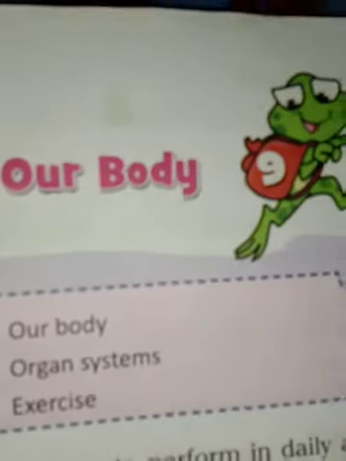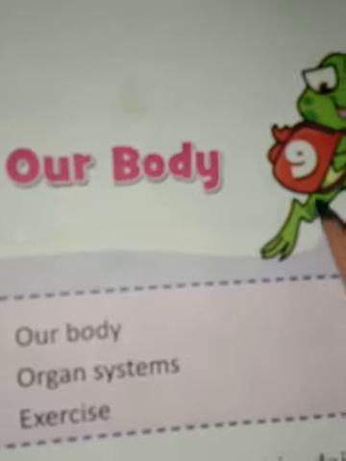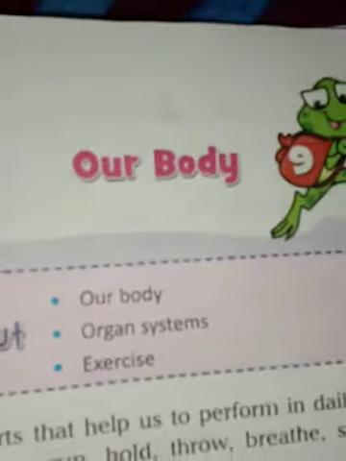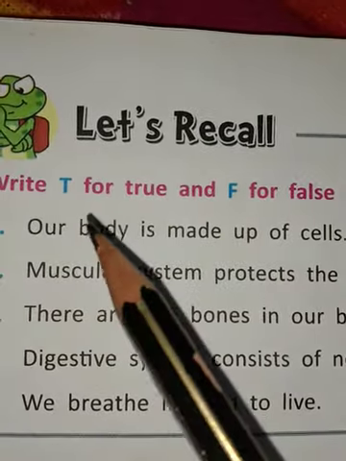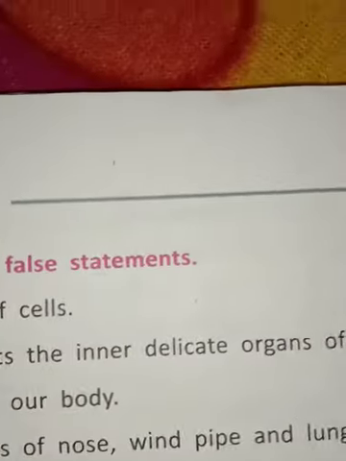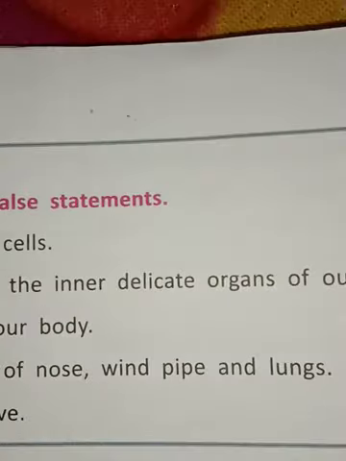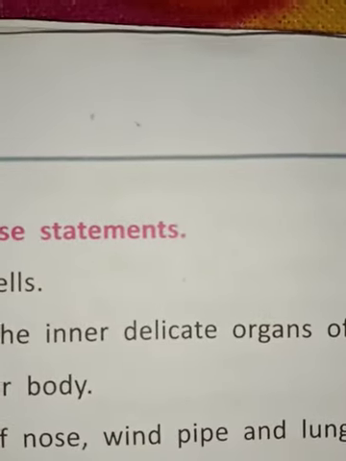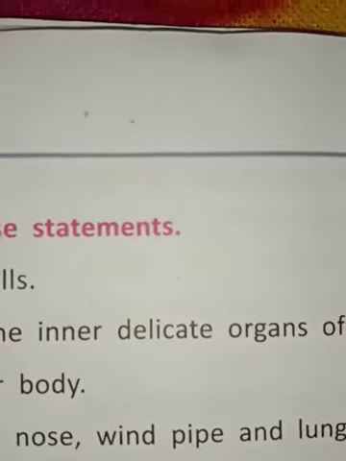Now let's start. So student, lesson 9, our body. First exercise is true and false. First mention the date. Now, what is the date?